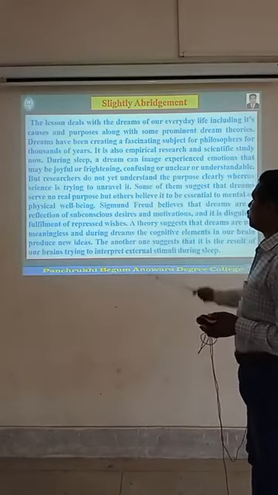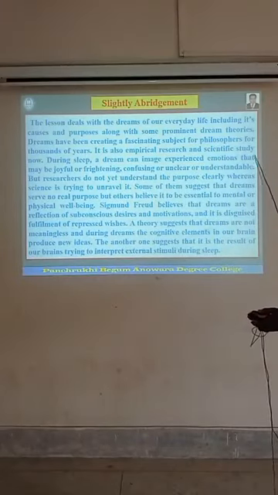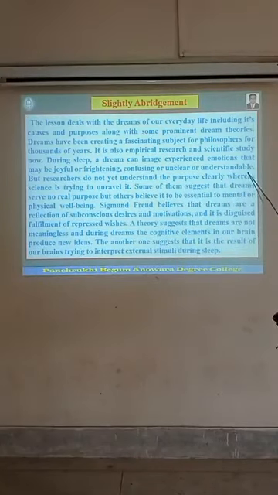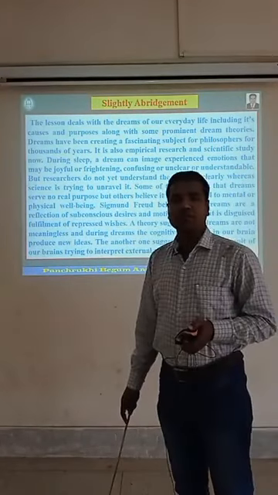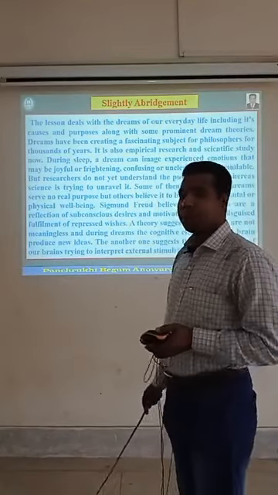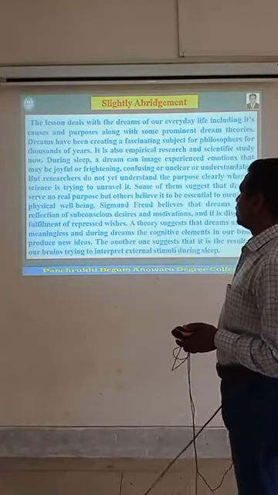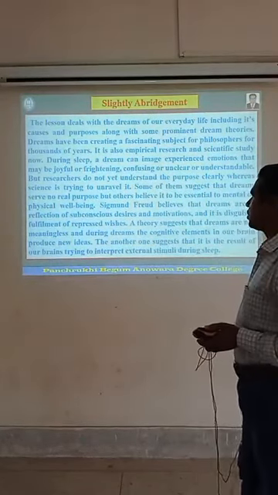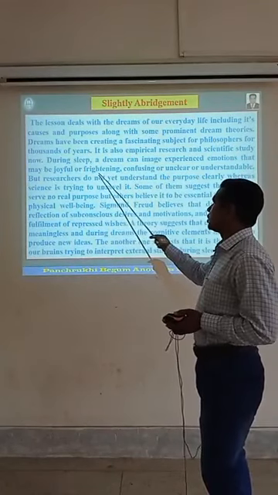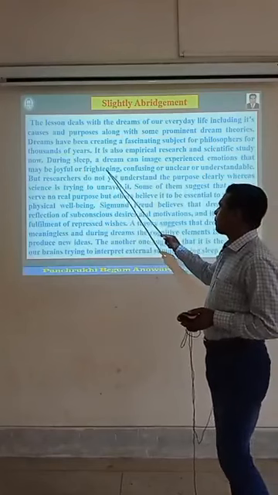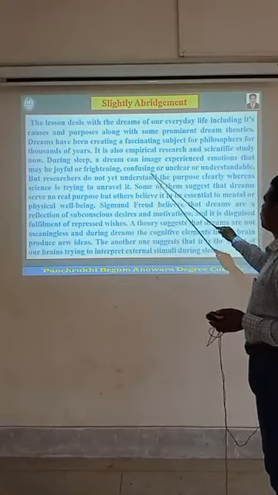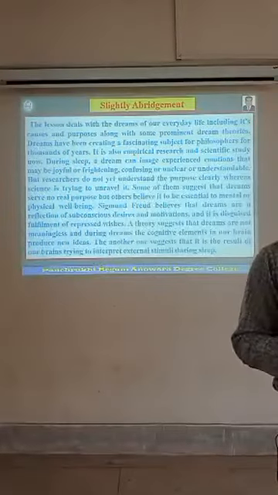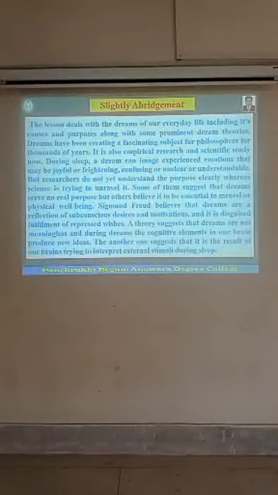During sleep, a dream can image experienced emotions that may be joyful or frightening or confusing or unclear or not understandable. We see different types of dreams in our sleep. When we sleep at night, some dreams may be joyful, some may be frightening, or some will be confusing or unclear. This type of dream we dream in our sleep.